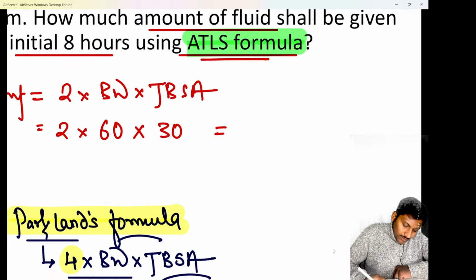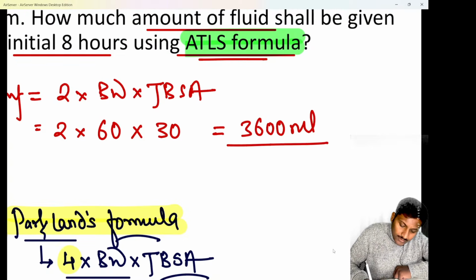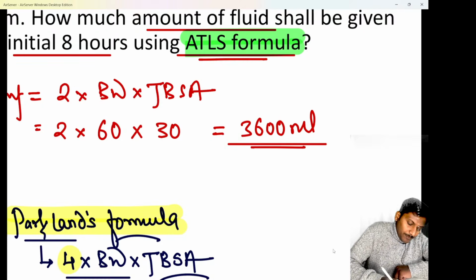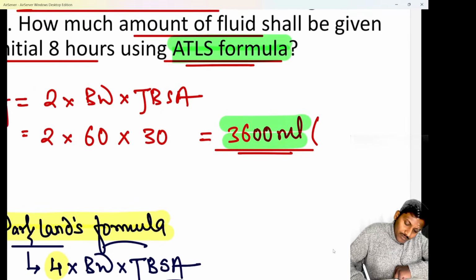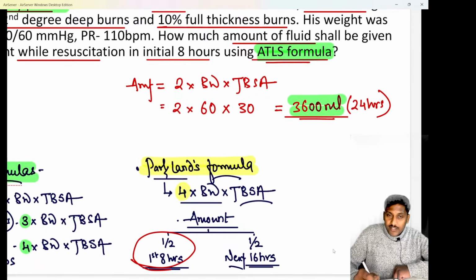And if you calculate this, 2 into 60 into 30 is basically 3600 ml. Okay, this is the amount, 3600 ml, that you have to give to the patient in a total duration of 24 hours, beta. We know that out of that, half the amount of fluid should be given in the first 8 hours.